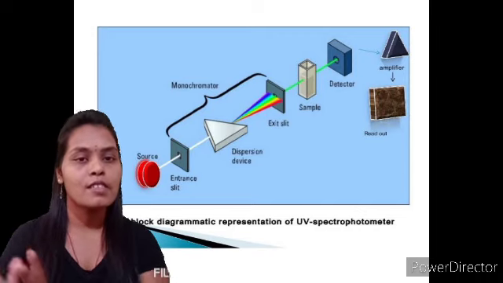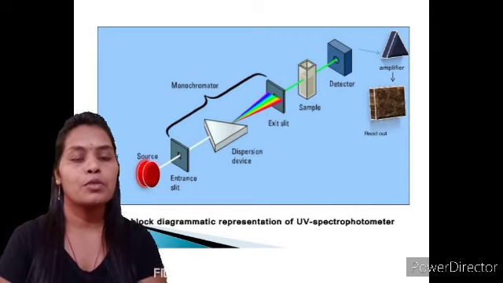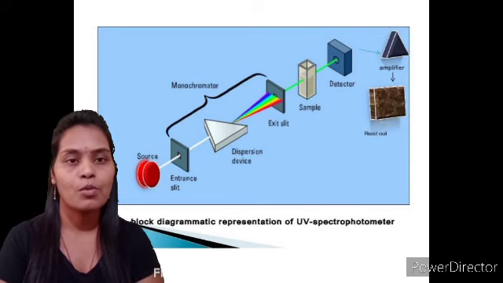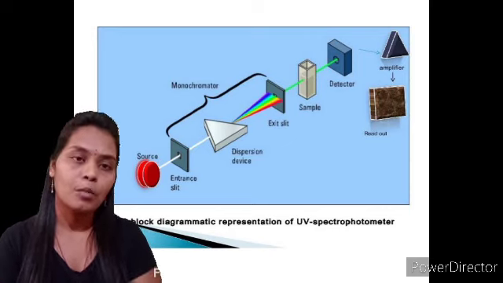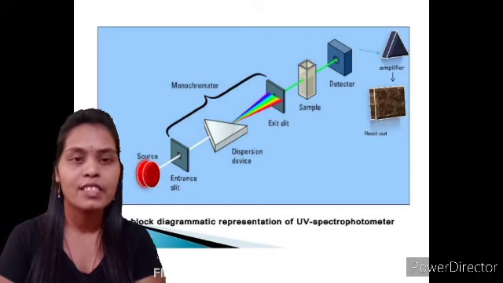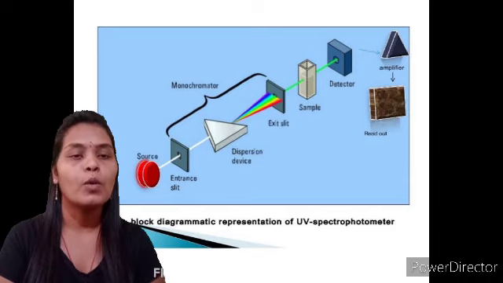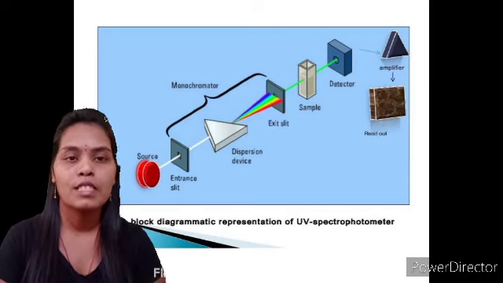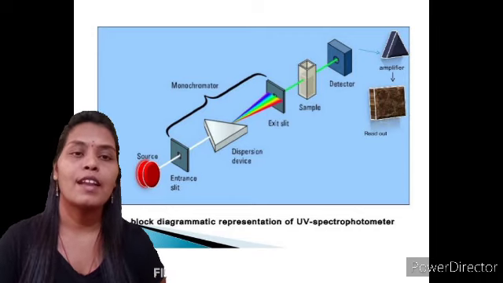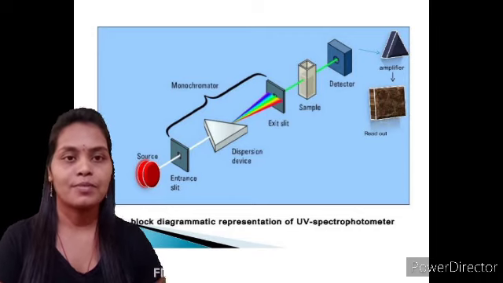So this is just a block diagram that gives you the idea about the instrumentation of the UV technique: the source, then the monochromator, that is entrance slit, dispersing device, then exit slit. After that there is a sample holding device, or simply the sample holder, then a detector, then an amplifier, and lastly a recorder.